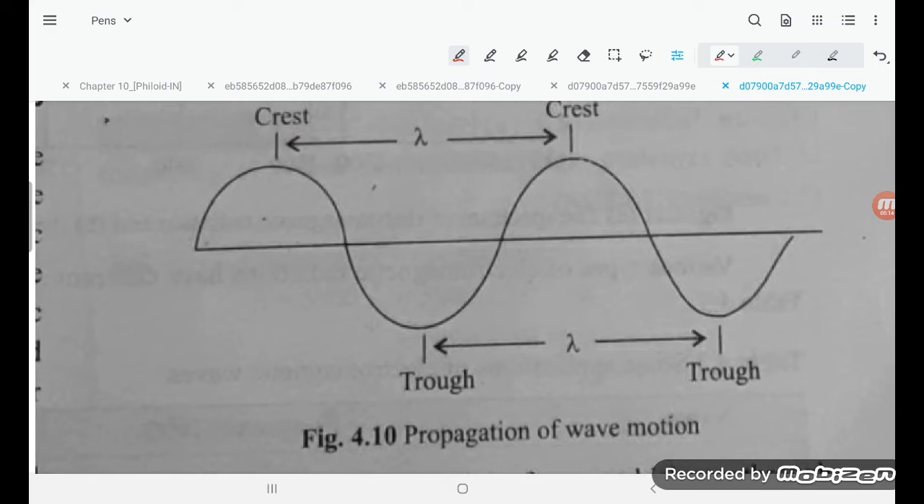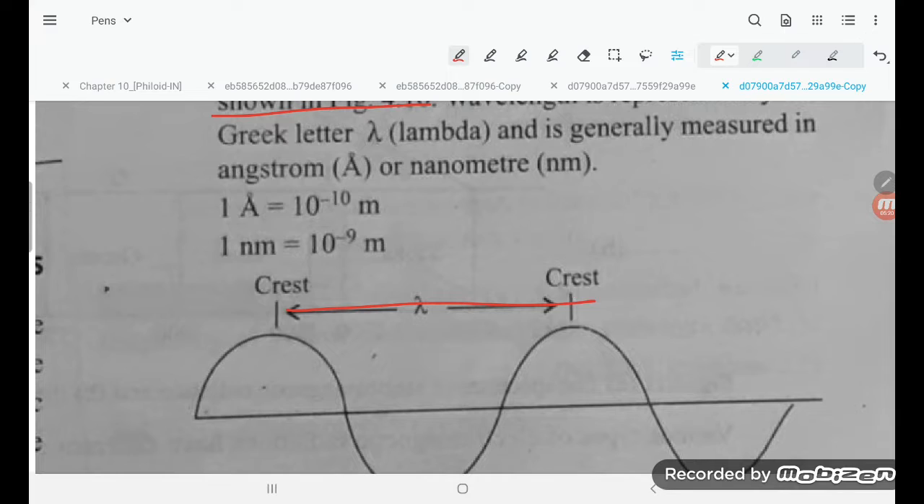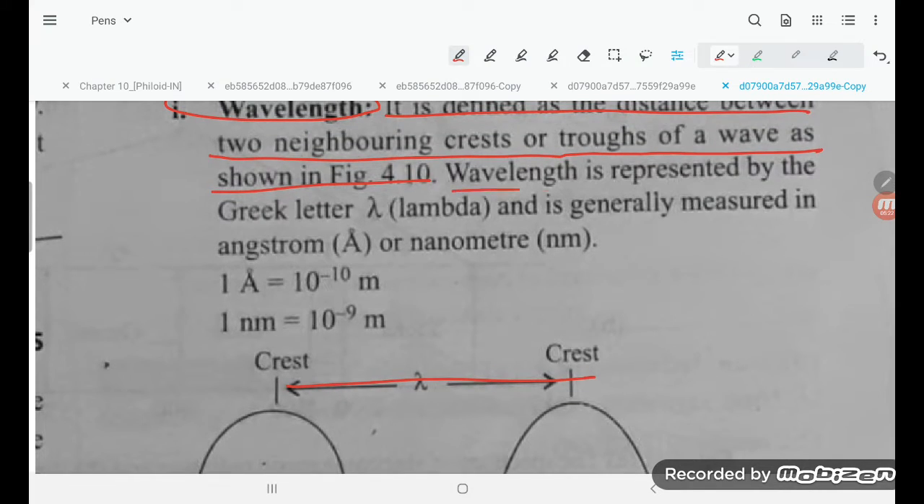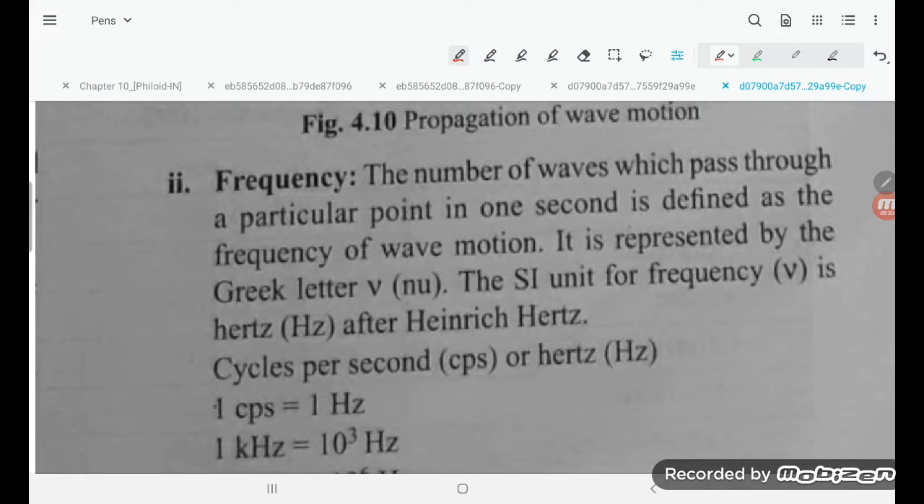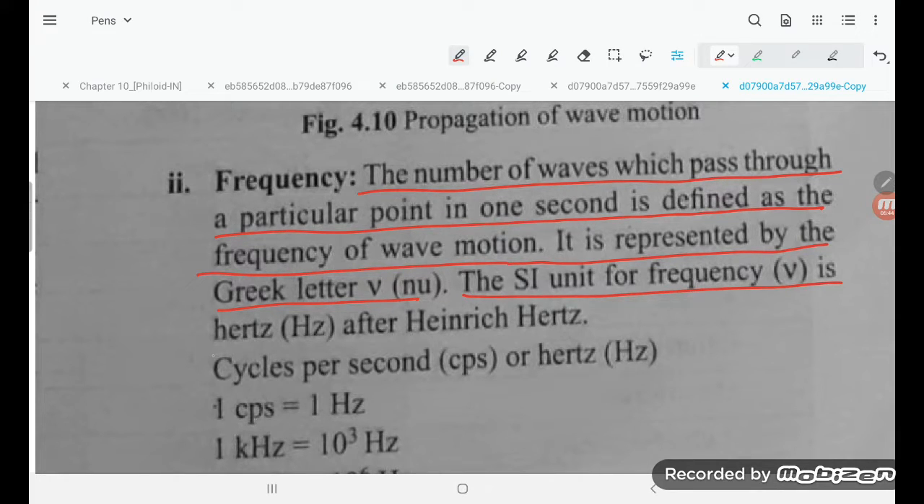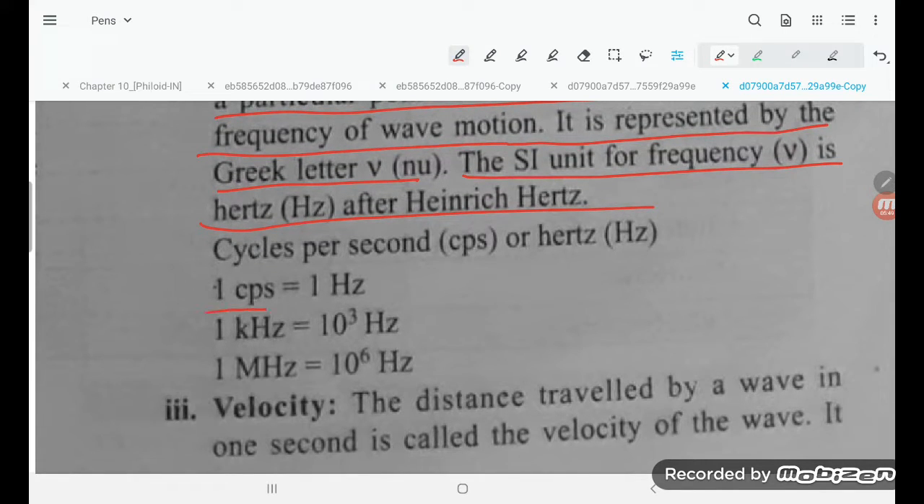So let us see figure 4.10. This is the trough. So this is the wavelength, or this is the crest, that is the wavelength. Wavelength is represented by the Greek letter lambda and generally measured in angstroms or nanometers. Frequency: the number of waves which pass through a particular point in 1 second is defined as frequency or the wave function. It is represented by the Greek letter nu. The SI unit of frequency is hertz, that is, 1 CPS is equal to 1 hertz.